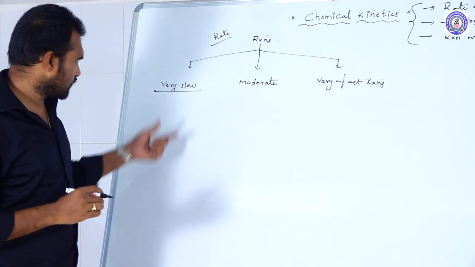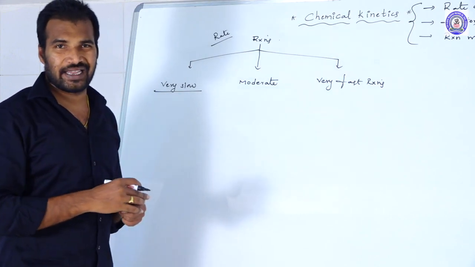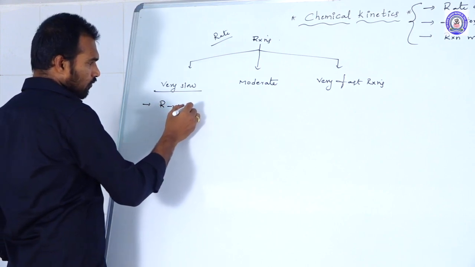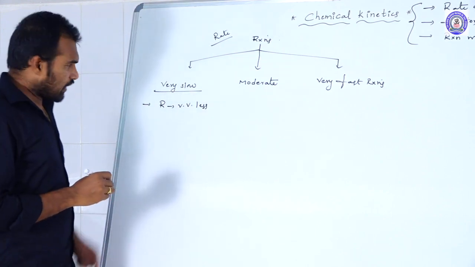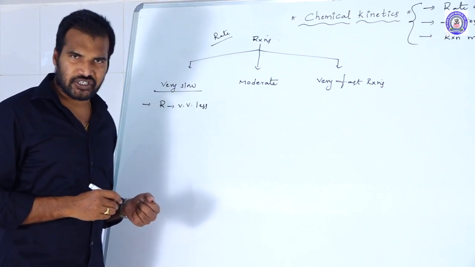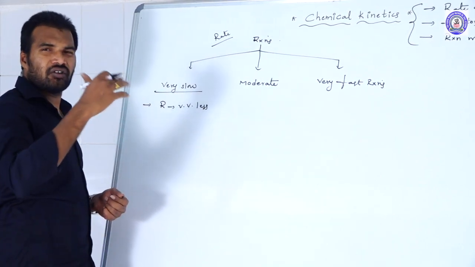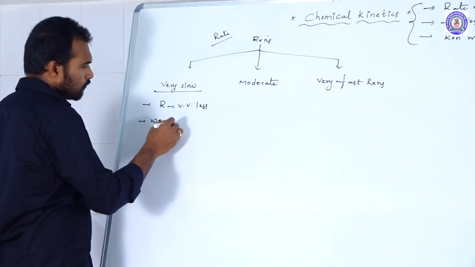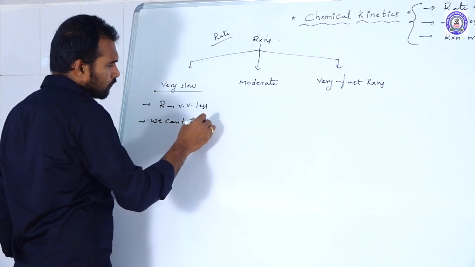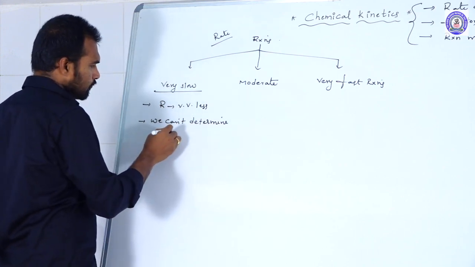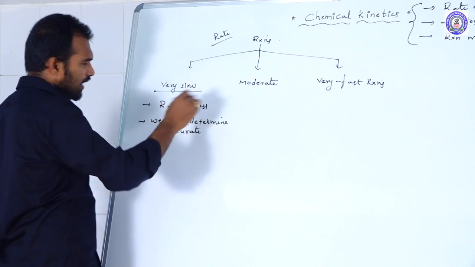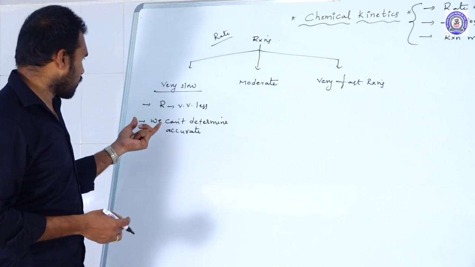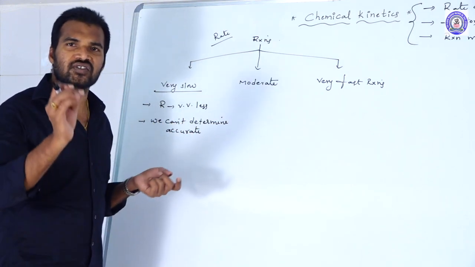What are very slow reactions? Very slow reactions means the reactions whose rate of the reaction is very slow, very less. Because of its less rate of the reaction, we cannot determine this rate accurately. Why? Because to finish these reactions it takes years of time. That is why we cannot determine the rate of these reactions accurately.